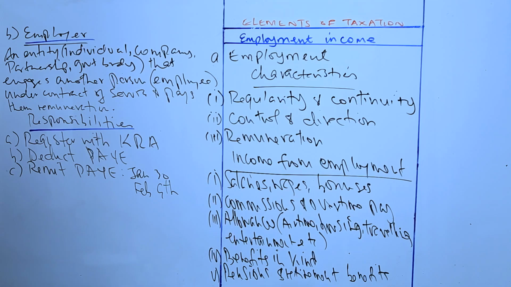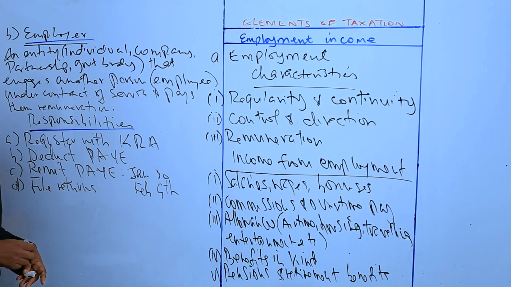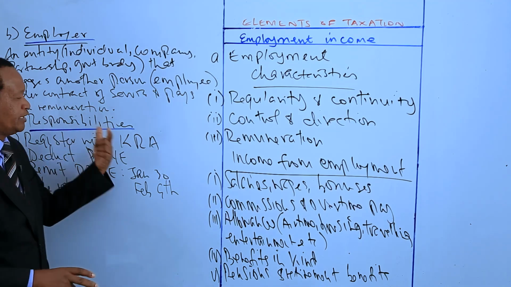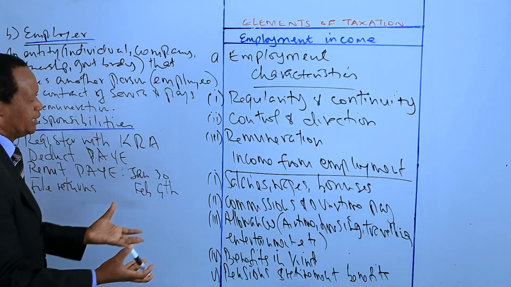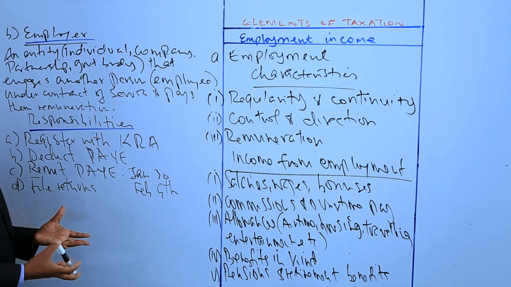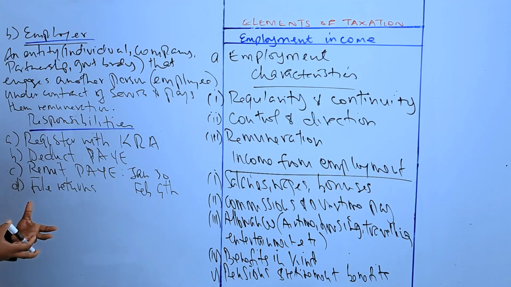Remit payee. Then lastly, we can say file returns. It is the responsibility of the employer to file returns. The employer is required to submit monthly payee returns and annual returns to the Kenya Revenue Authority. You understand? Yes. Filing of returns is the obligation of the employer. So these are 4 responsibilities of the employer in relation to employment income. We are limiting the responsibilities just to employment income and in relation to taxation.